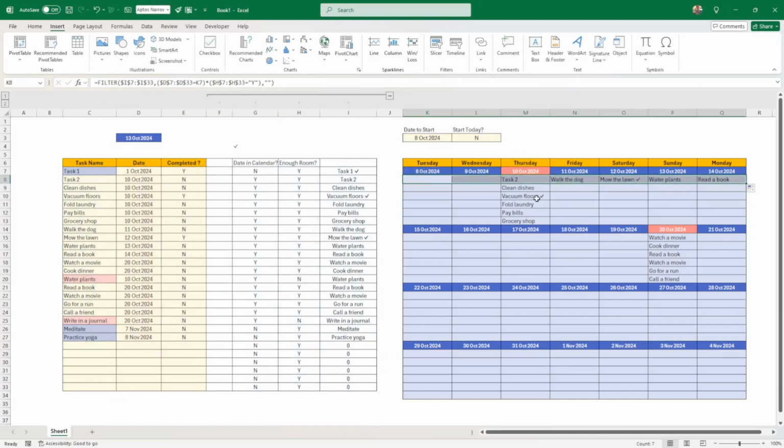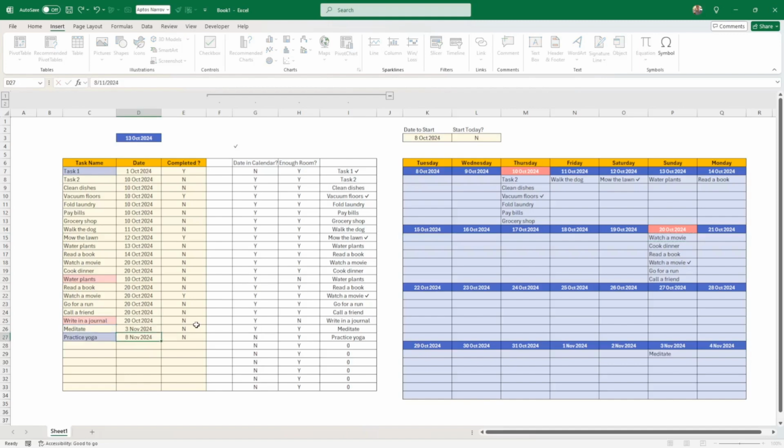Okay, and if I drag it here. All right, so we see some ticks here. That's looking good. Vacuum floors, mow the lawn. Okay, not bad. So now I need to do the same here. Put the same here. Watch a movie. What a task that is. Okay, so it works. So I'm just going to put this. Okay, let us try the 3rd of November. Completed. Yes.